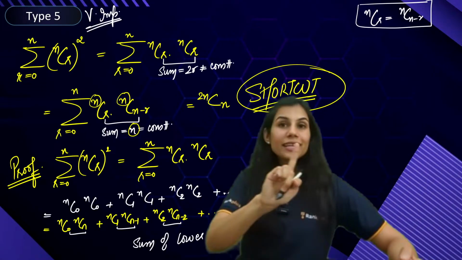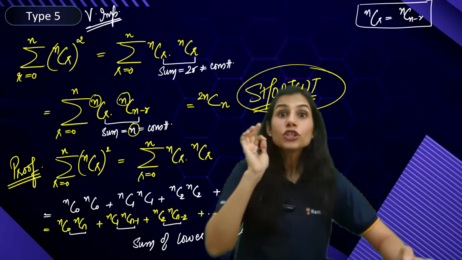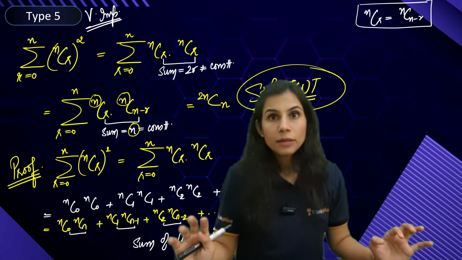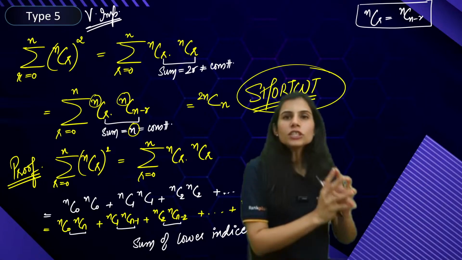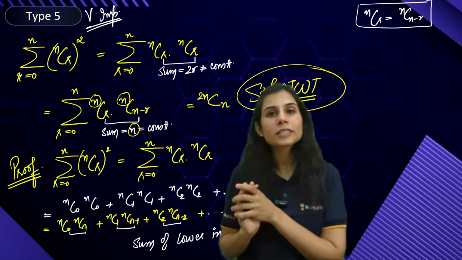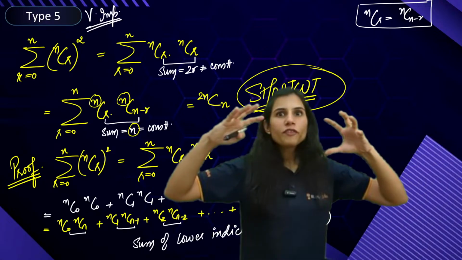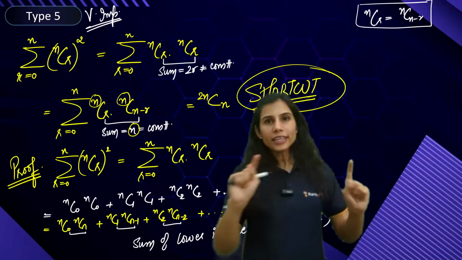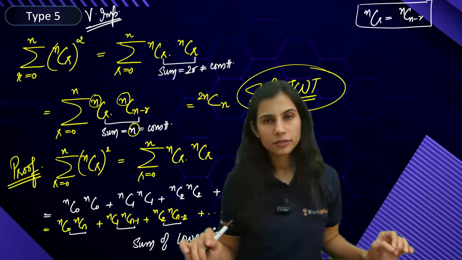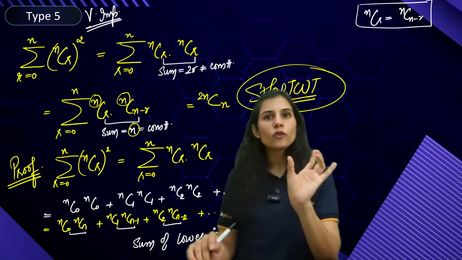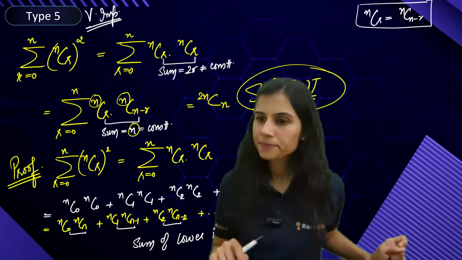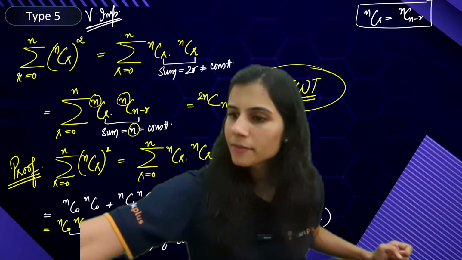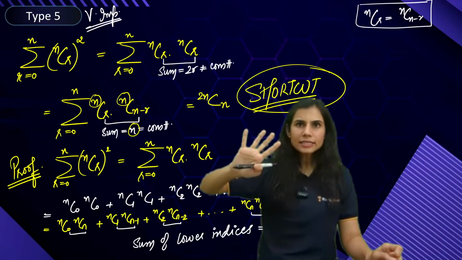But you can't apply this shortcut blindly. You have to check two things. Number one, all the terms in the series are exhausted or not, because this series is representing the coefficient of something in the product of two expansions. If all coefficients are exhausted, then only this shortcut works. If they are not exhausted, this shortcut will not work. And the second thing you have to check is whether the sum of lower indices is coming out to be constant or not. Okay? Cool? Making sense?